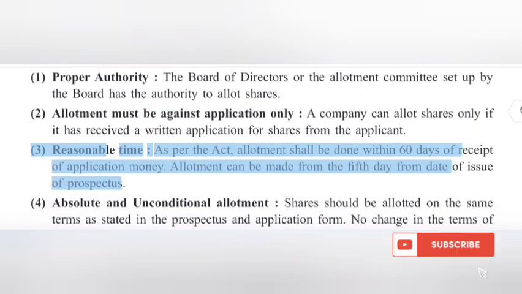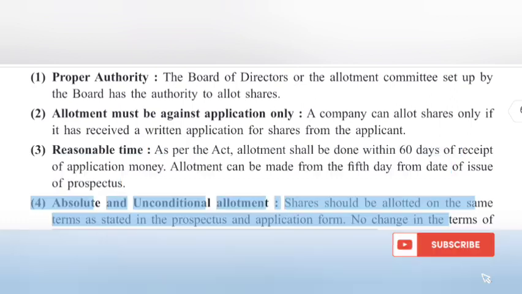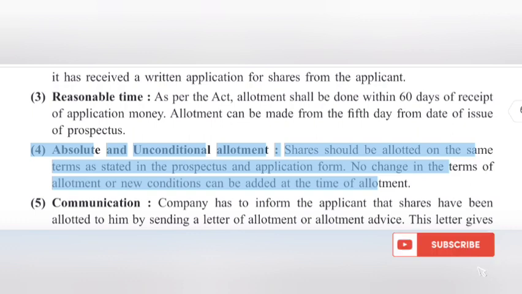Reasonable time. As per the Act, allotment shall be done within 60 days of receipt of application money. Allotment can be made from the 5th day from date of issue of prospectus. Absolute and unconditional allotment. Shares should be allotted on the same terms as stated in the prospectus and application form. No change in the terms of allotment or new conditions can be added at the time of allotment.